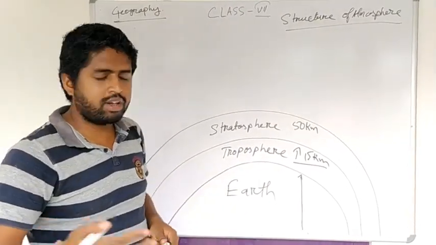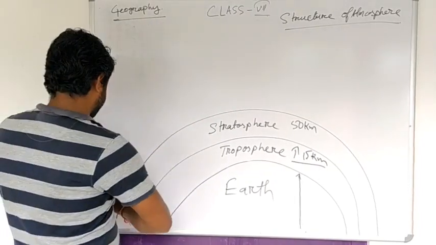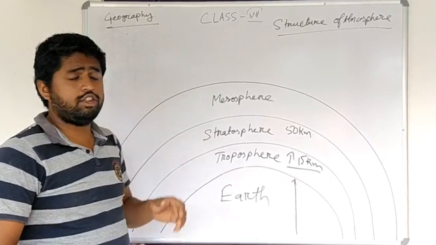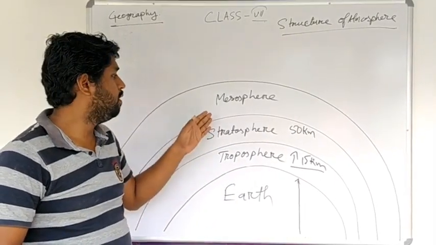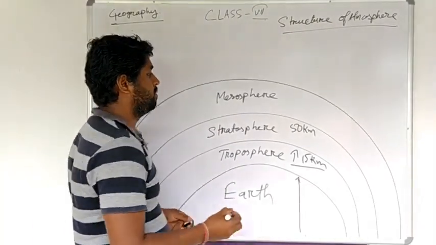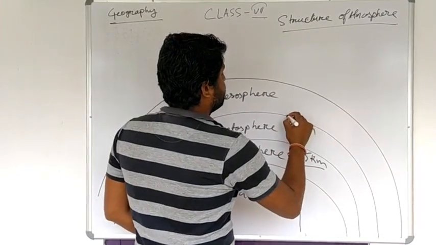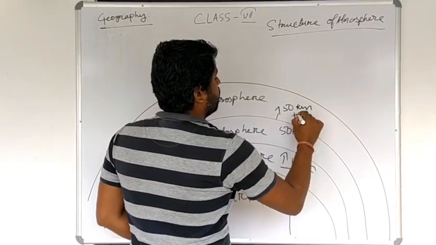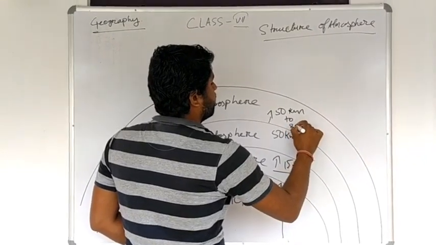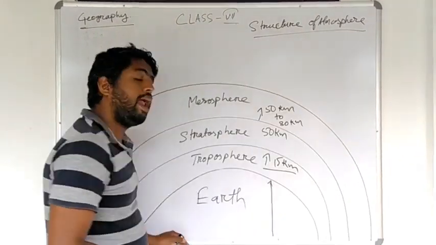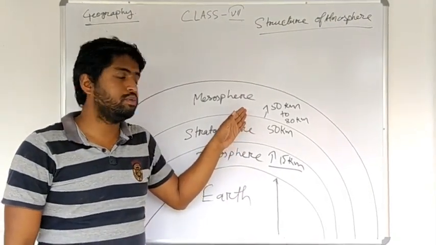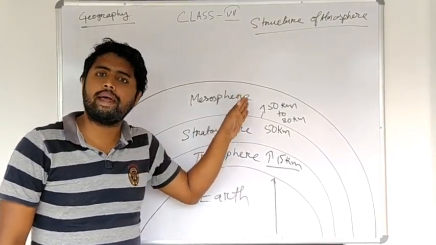Alright, now we shall go to the next layer. Next we have mesosphere. It extends from 50 kilometers to 80 kilometers, and here the temperature falls from 0 degrees Celsius to minus 100 degrees Celsius.